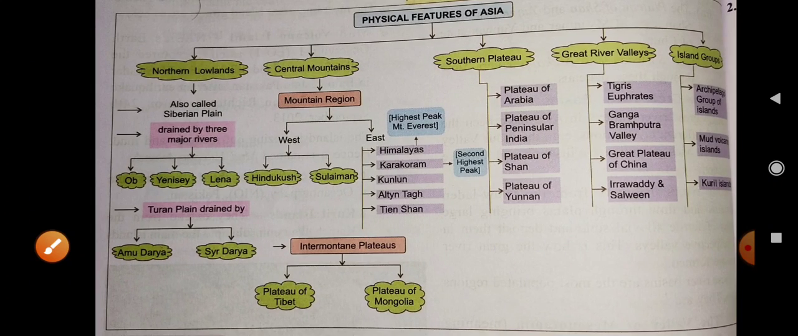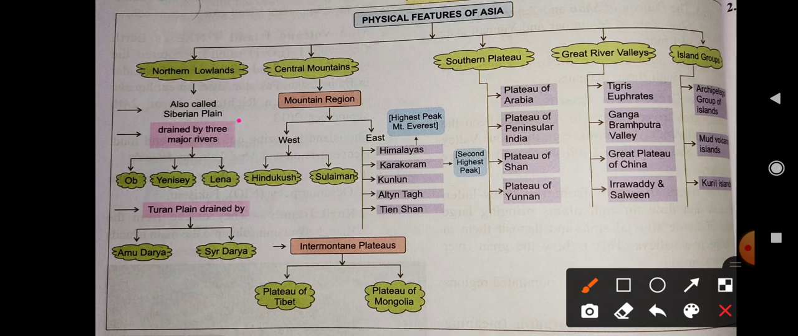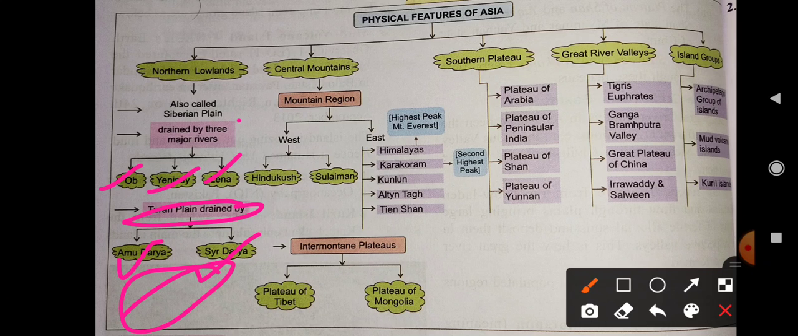So I hope this is clear. The first is the Ob-Yenisei-Lena, called the Ob-Yenisei lowland. The second one is the Turan plain, which has the Amu Darya and Syr Darya. Darya means a very large water body, but a saline water body. The third one is the Siberian lowland, which is also a completely frozen area. So this is all about the northern lowlands.